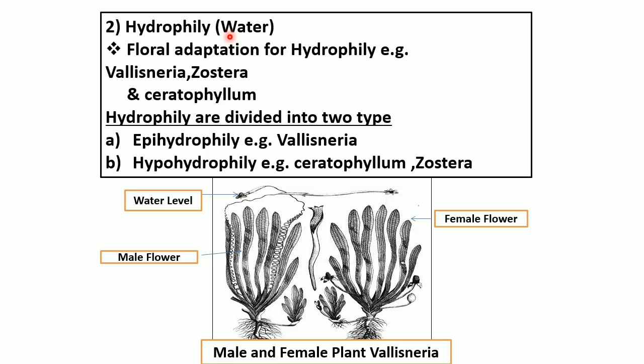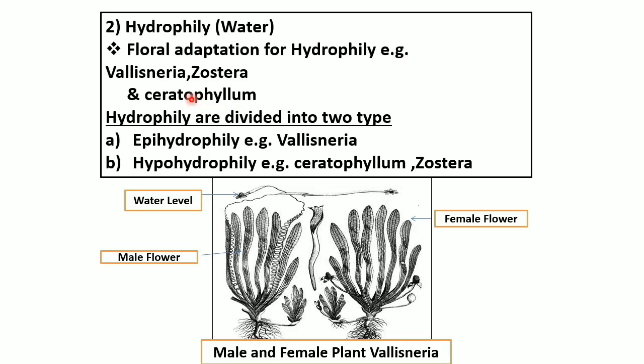The pollinated plants are called hydrophilous plants. And now some floral adaptations for hydrophily. Now these are the examples: Vallisneria, Zostera, Ceratophyllum. Now these are examples of the hydrophily type.